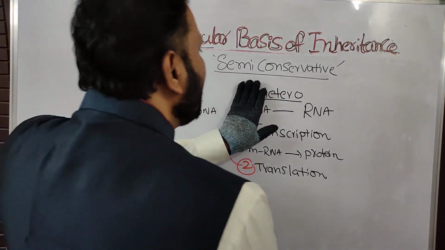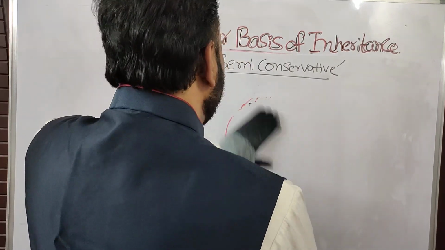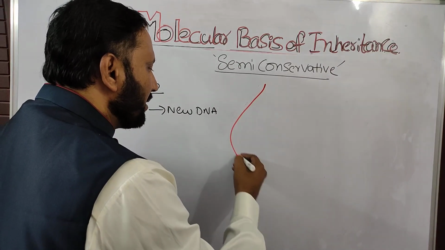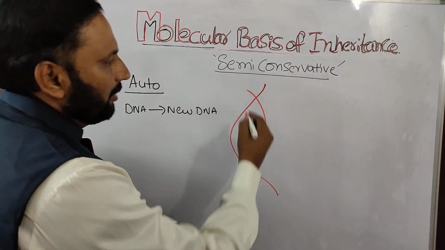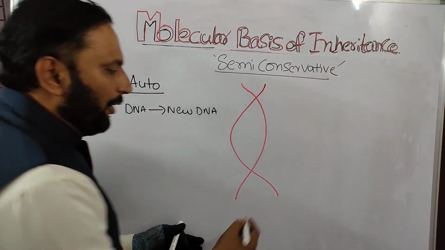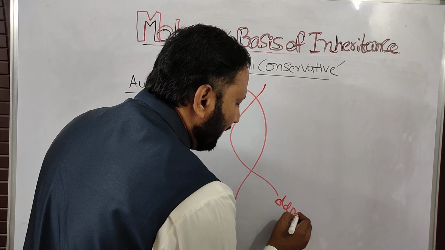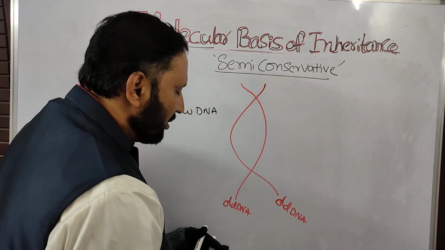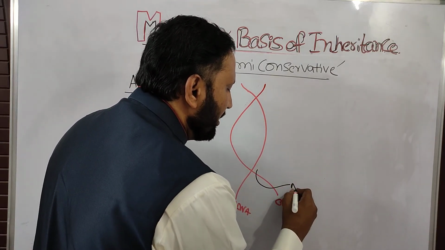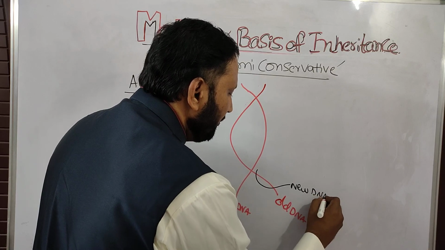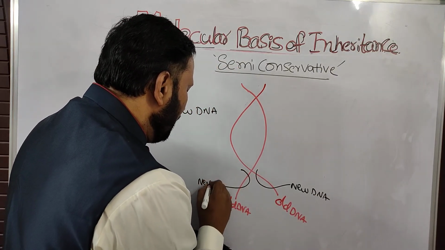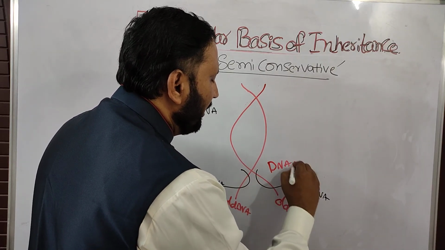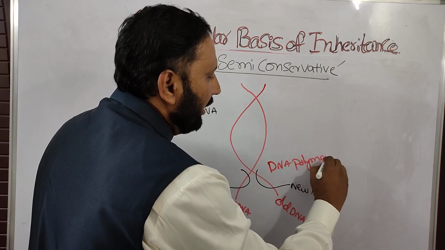So according to Watson and Crick, a double helical structure is present in the DNA. So this is the double helical model of DNA proposed by Watson and Crick. This is the old DNA strand, and it forms new DNA strands. It is new DNA, it is also new DNA, in the presence of DNA polymerase.